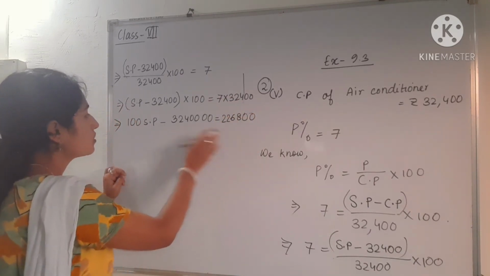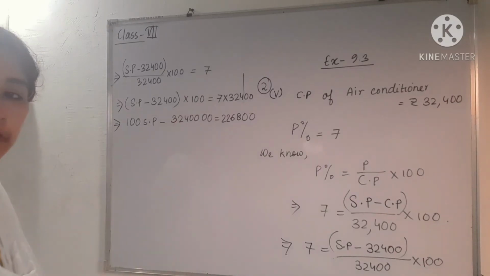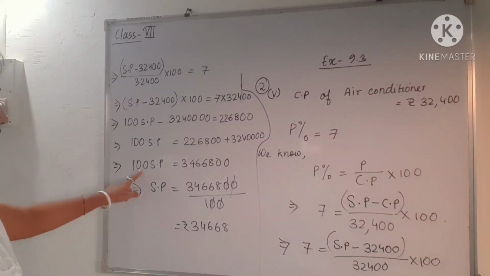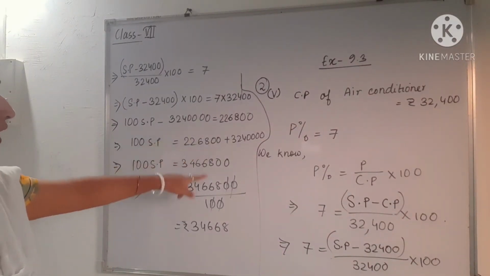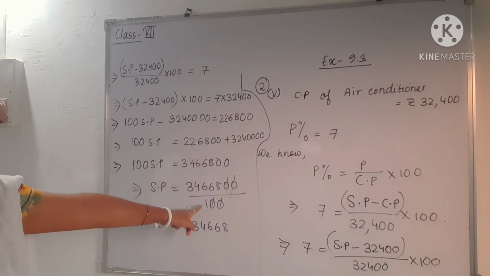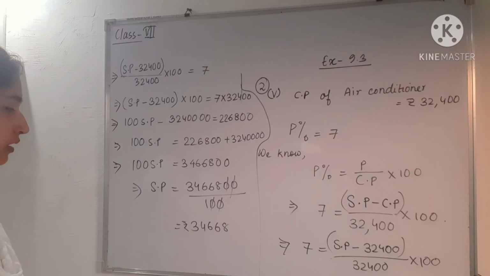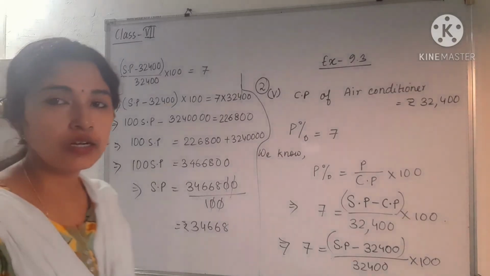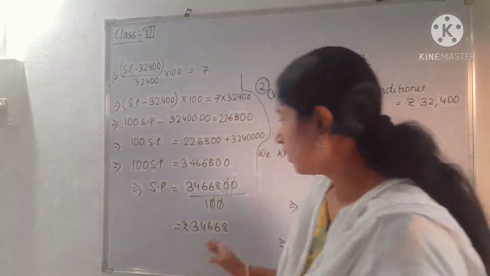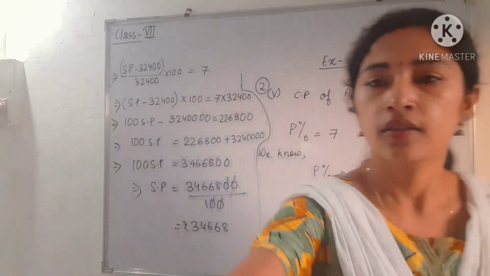Okay, next just transfer this to that side. See the next calculation here. After adding, we have to divide it by 100. So we will get rupees 34,668 as our SP. Okay, students.